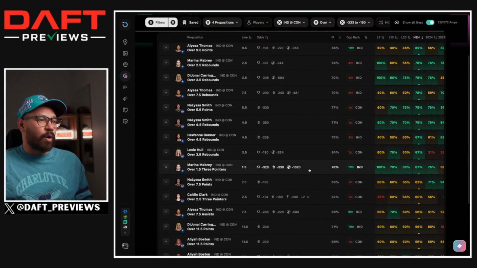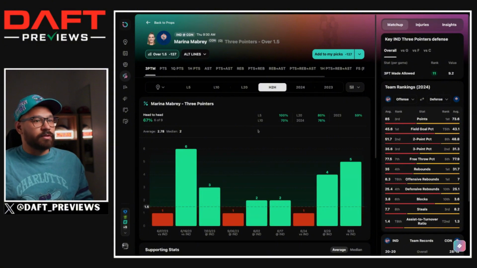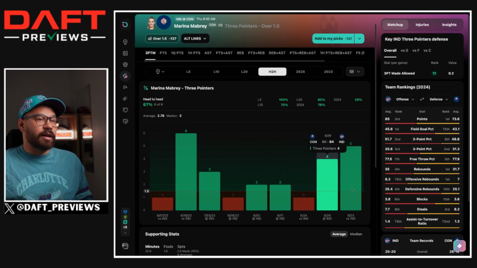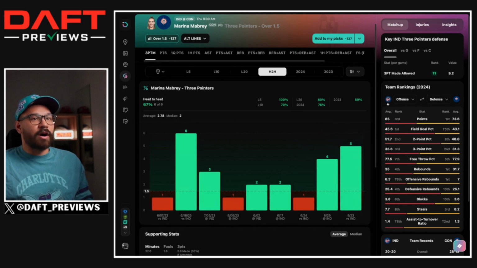Marina Mabry, over 1.5 3-pointers. So for her to make 2 threes, she's hit this in 6 out of her last 9 against the Fever. She's played them twice since she joined the Connecticut Sun. She's lit them up for 4 and 5, absolutely killing them. The matchup is a nightmare. So, yeah, 3-pointers feels like an absolute steal.